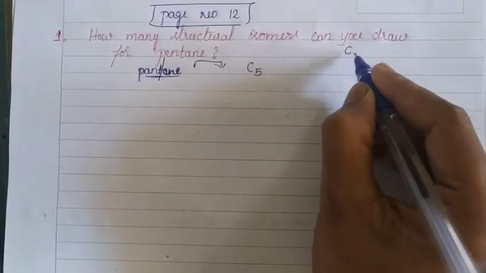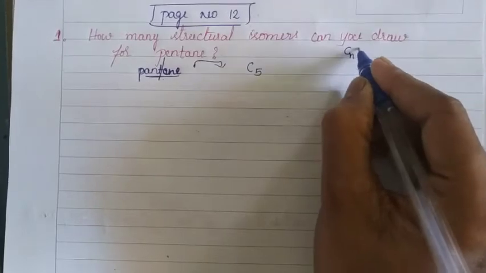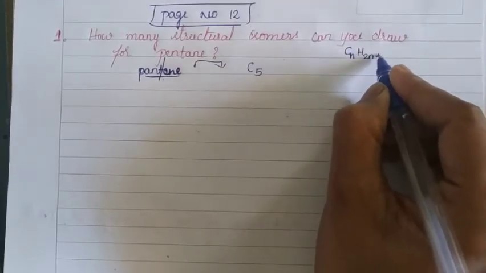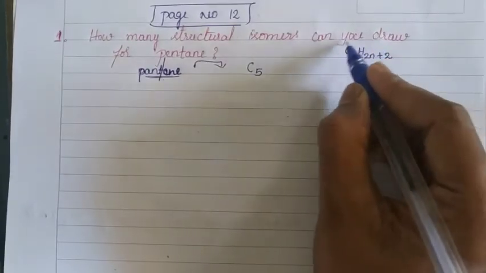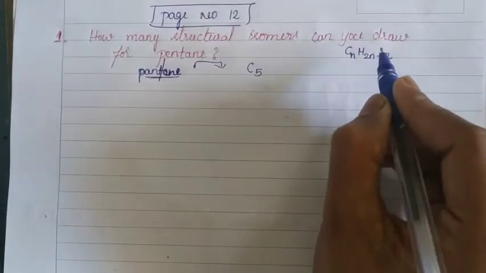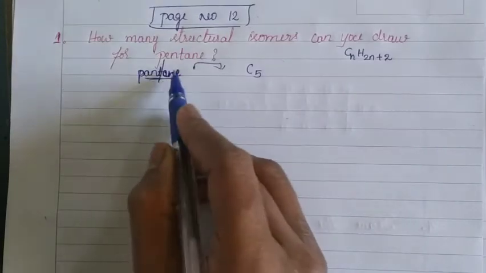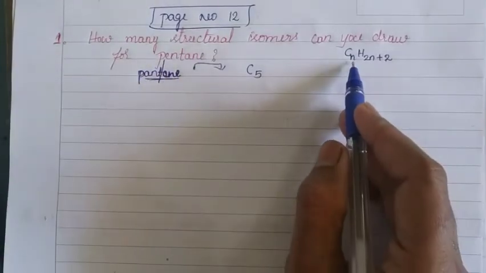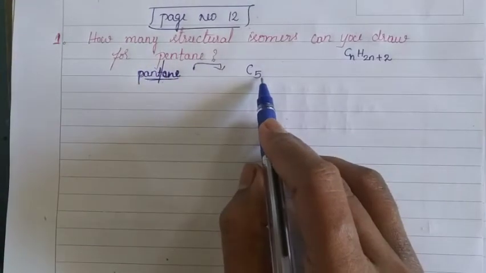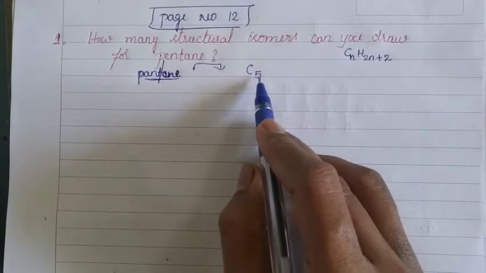The general formula for the alkane series is CnH2n+2. By this general formula, we can calculate the molecular formula for pentane. Instead of n, we put the number 5 because here it is pentane.